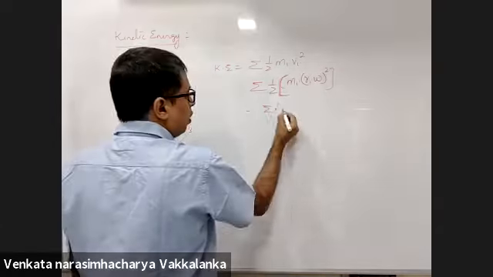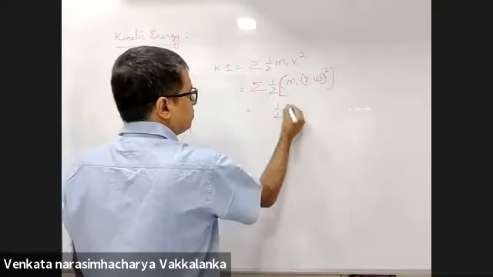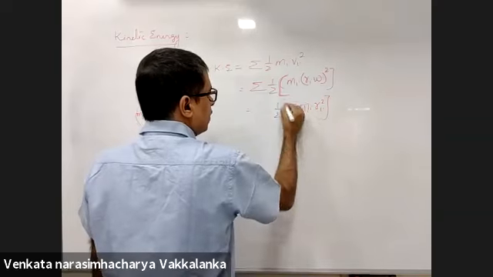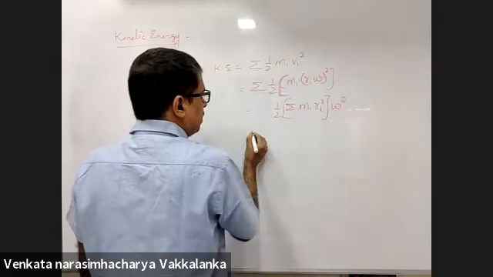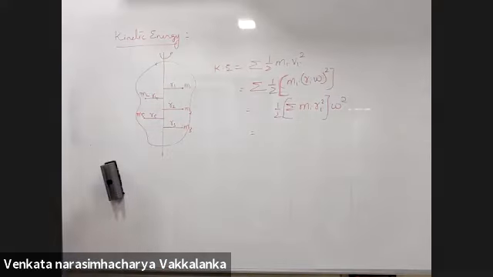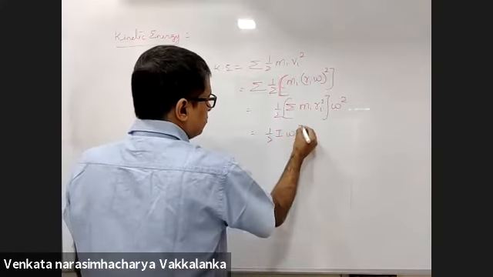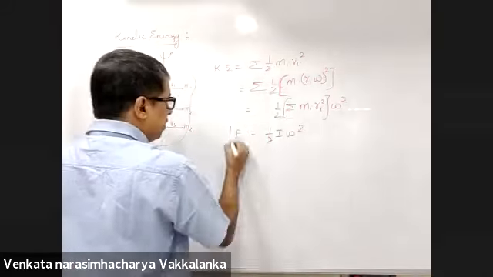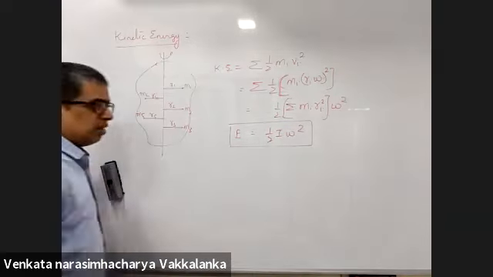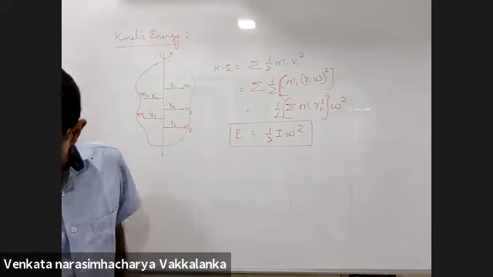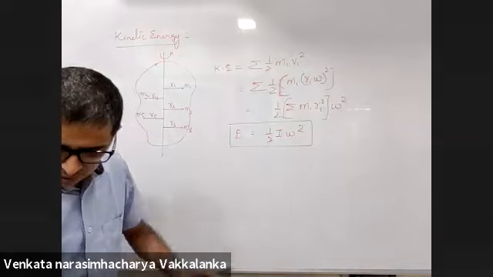It is sigma of half m_i r_i square into omega square. So in the case of pure rotation, it becomes half I omega square.